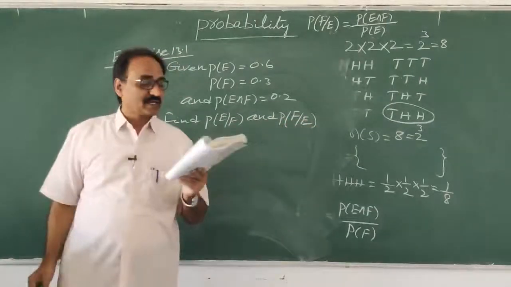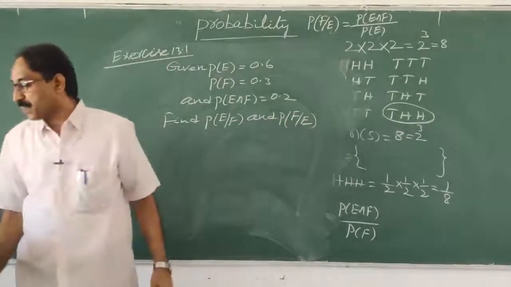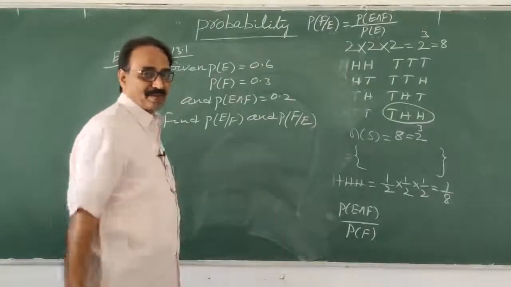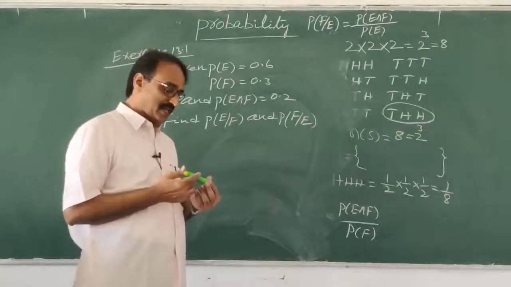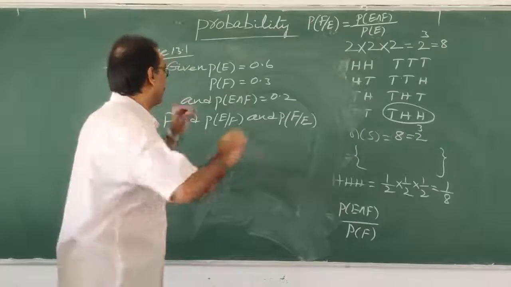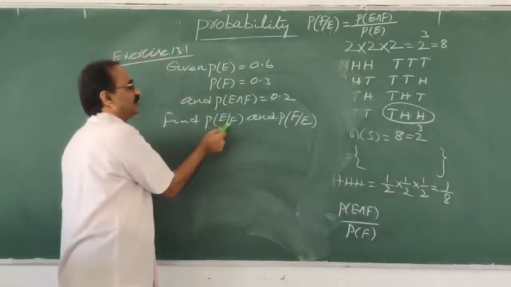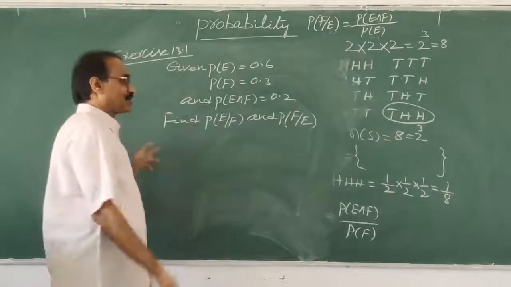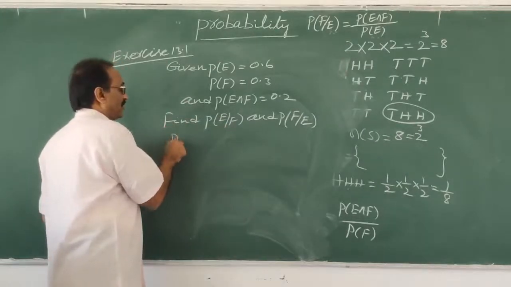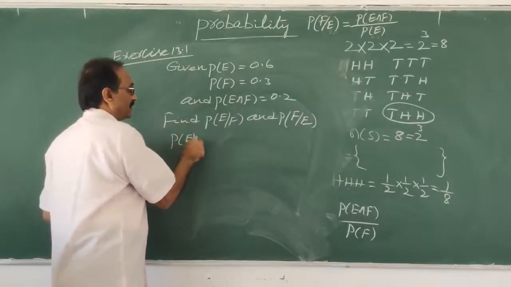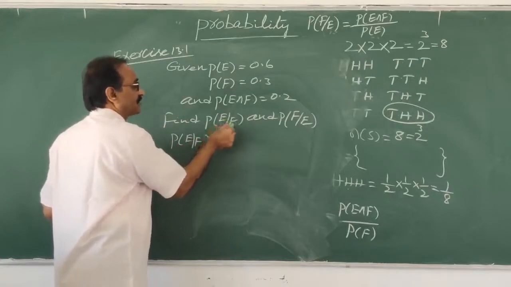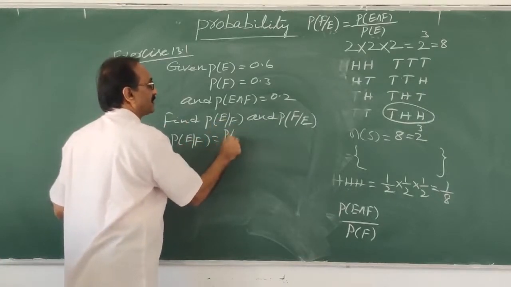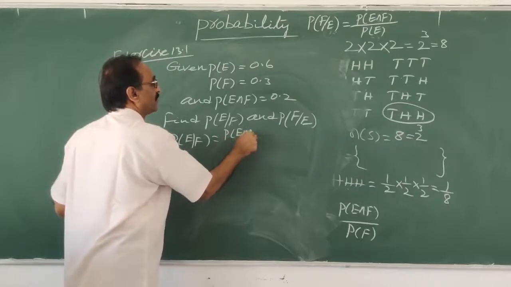So this is a 1 mark problem, and you feel very happy. Okay sir, as you said, now you remember: whenever two events are there, their intersection over the denominator. So P of E given F means P of E intersection F by whatever the denominator is.